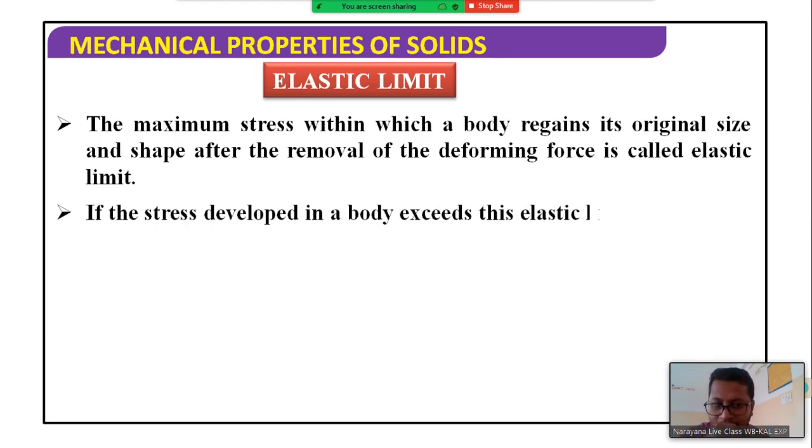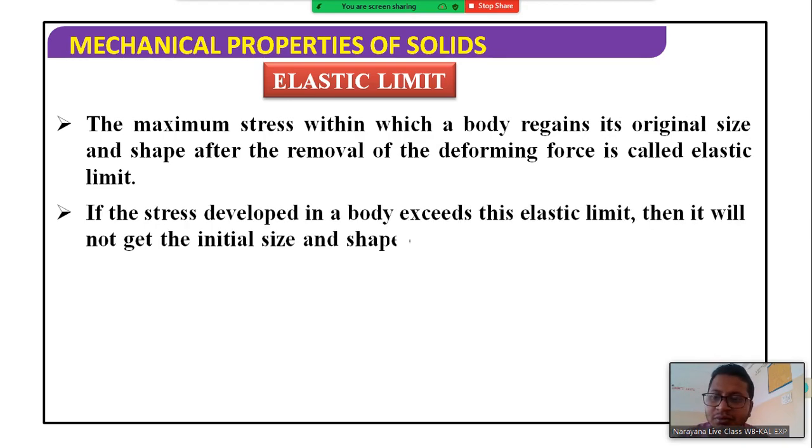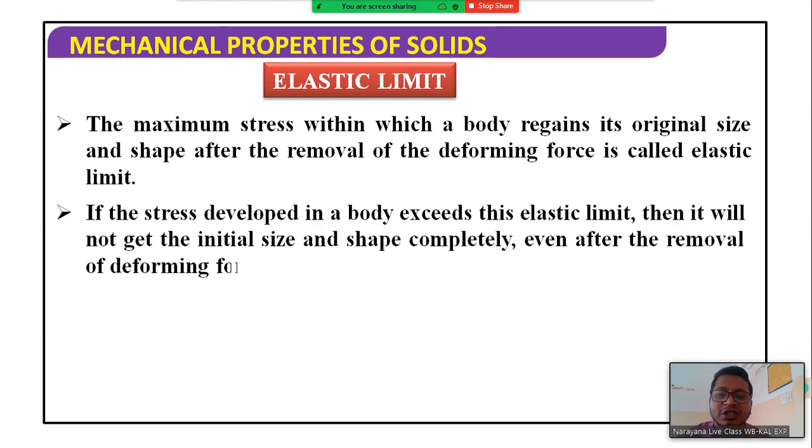If the stress developed in a body exceeds its elastic limit, then it will not regain its initial shape and size completely, even after removing the deforming force.